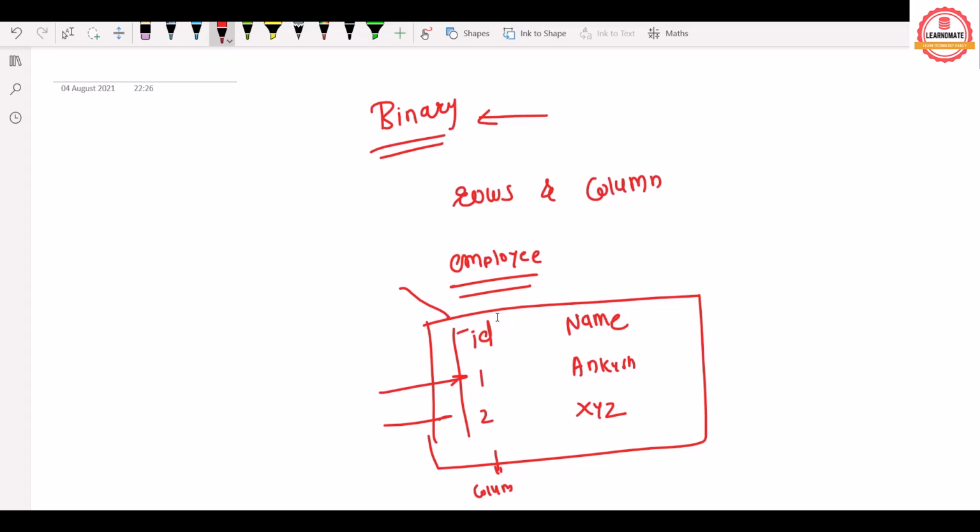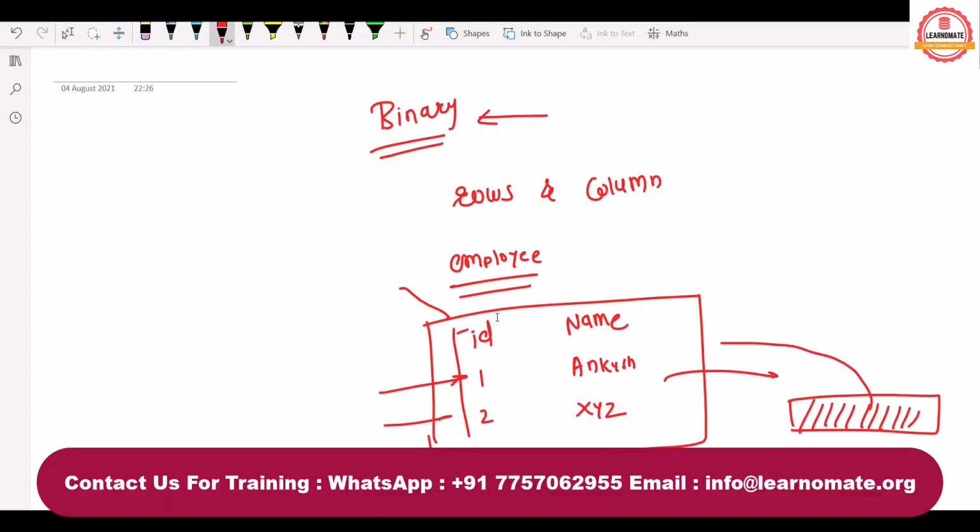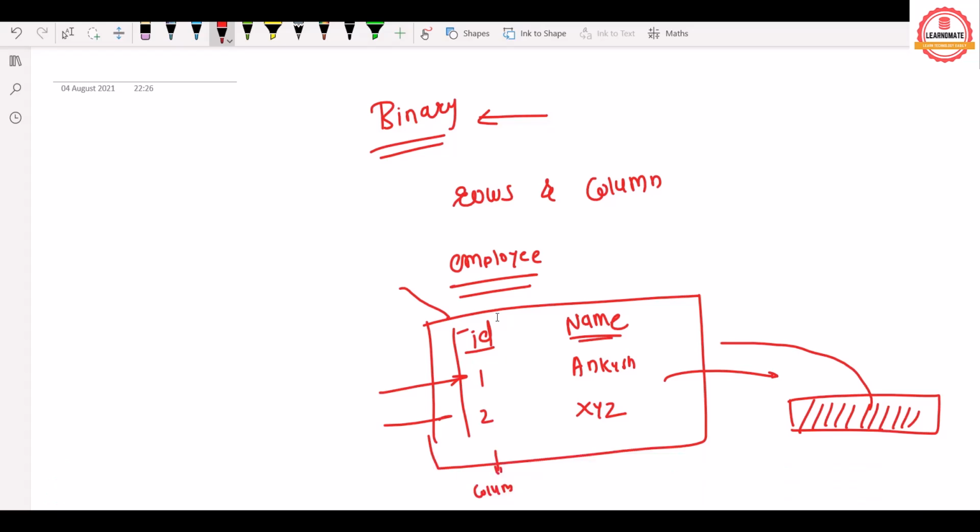At least we can see the data, but actually in the Oracle database, this data gets stored in binary format, which you cannot read. In order to read this data, we need to have one table, and this is a table. Here ID and name are your columns, and there are 2 rows.